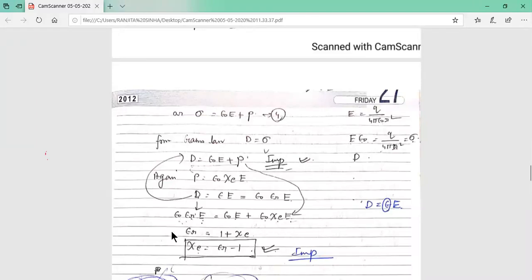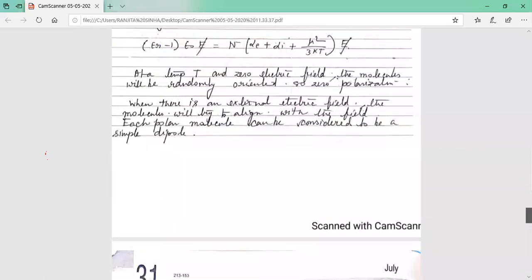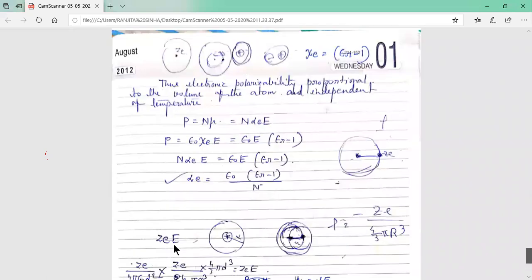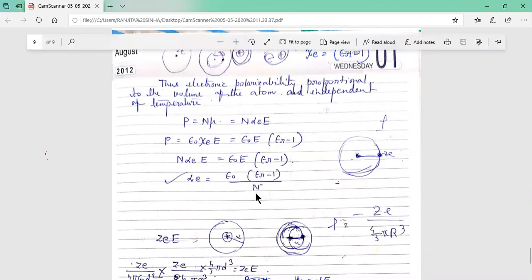Ultimately the dielectric constant is given as 1 plus chi_E, and chi_E, the electric susceptibility, is given as epsilon R minus 1. This is a very important relation, and there is also a very important expression of electronic polarizability. Alpha is the polarizability, and the expression is alpha equal to epsilon 0 (epsilon R minus 1) by n. So today, up to this.